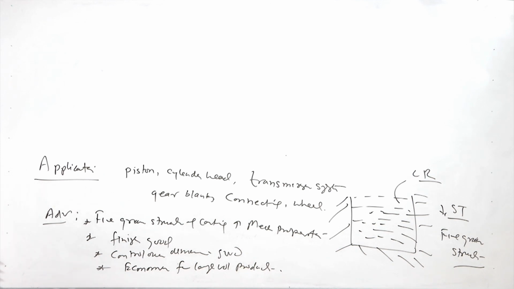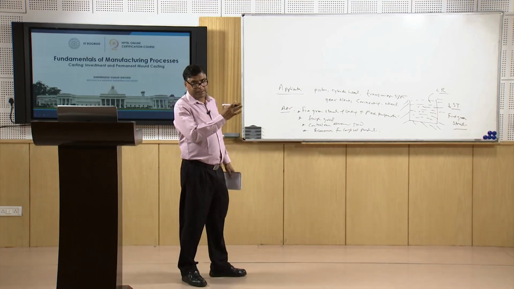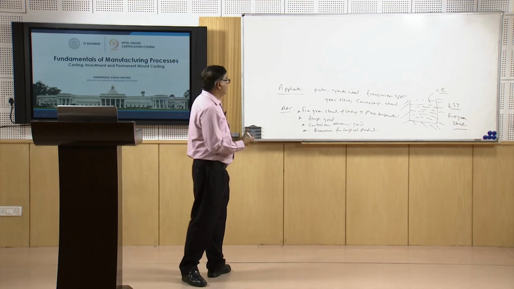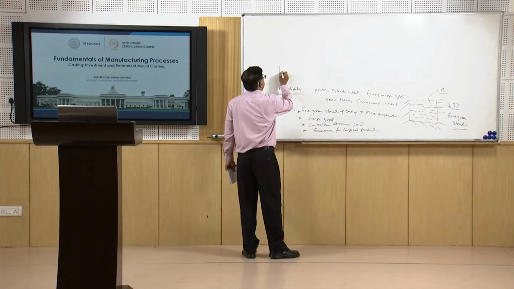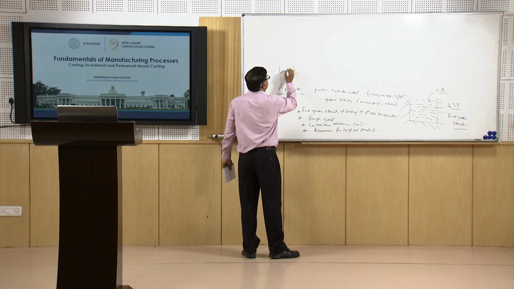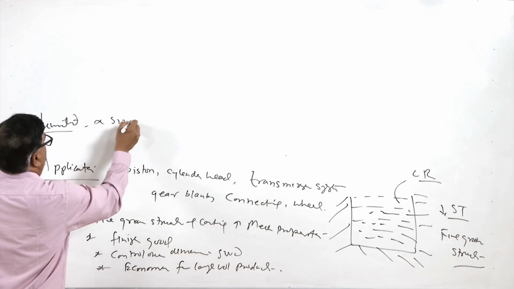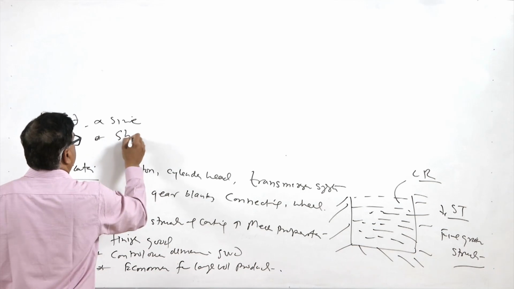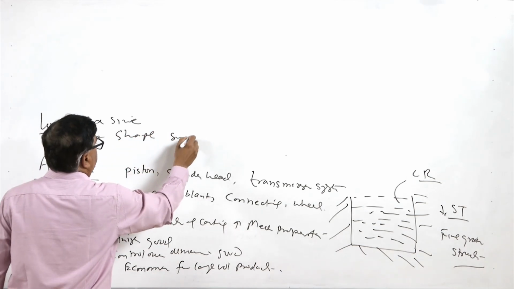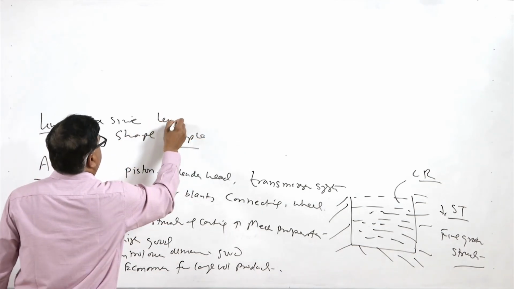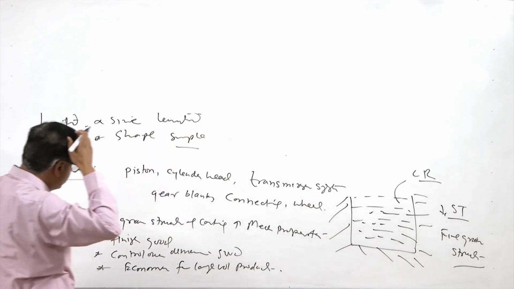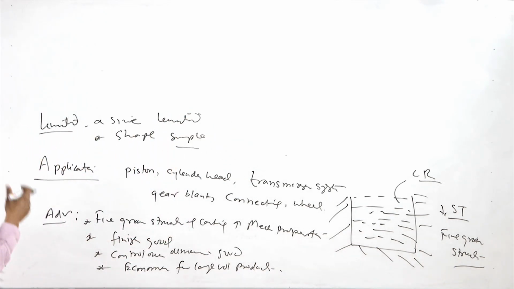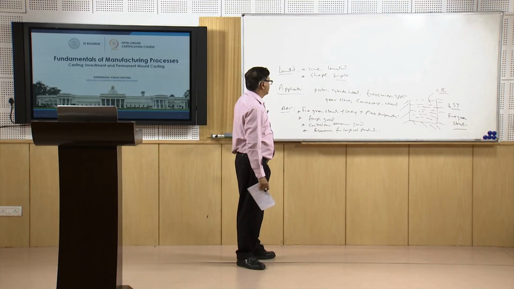As for limitations, the process is good for simple shapes, and it is also limited by the size of the mold. So, it is not good for large size castings. So, the limitations are of size as well as shape. The shape has to be simple and the size is limited by the size of the mold which can be made. So, very large size castings cannot be prepared by the permanent mold casting process.